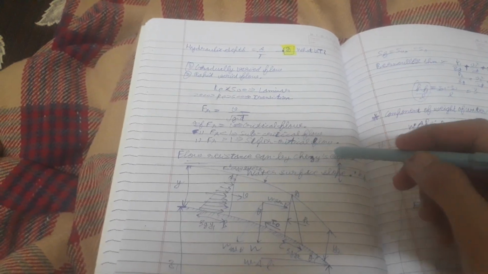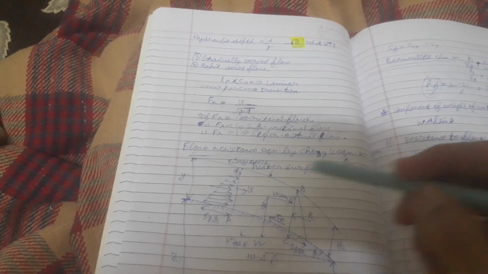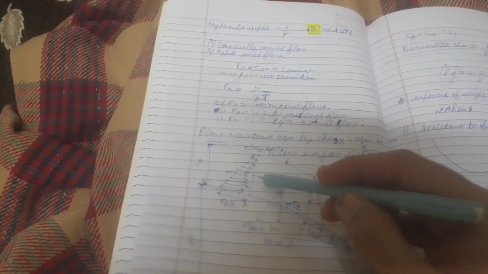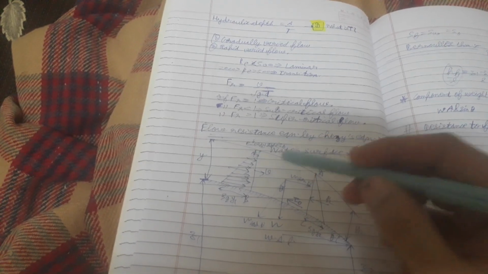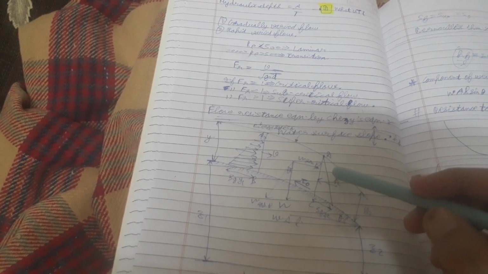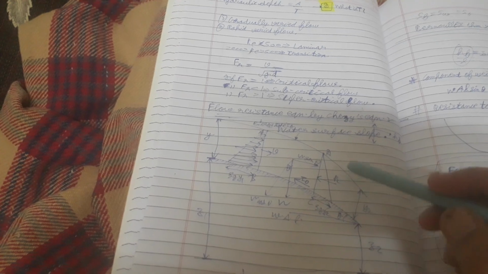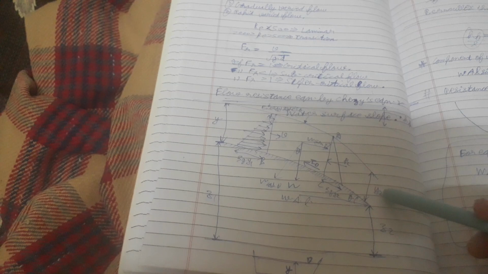Flow resistance equation by Chezy's equation. This is energy slope SF, water surface slope, then Y, then V, this is rho g Y1, this is B, energy slope SF, A, V, then W, then W cosine theta and W sin theta, tau naught, P2, D, rho g Y2, theta, WAL, Y2, Z2, Y, then this is the level, SF. This is for the flow resistance equation by Chezy's equation.